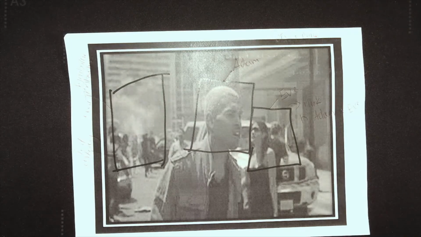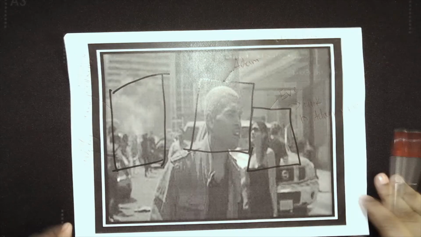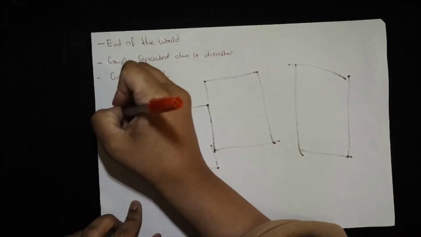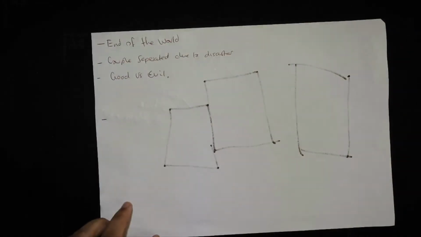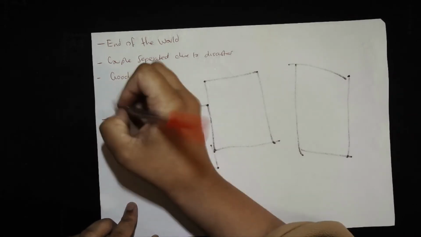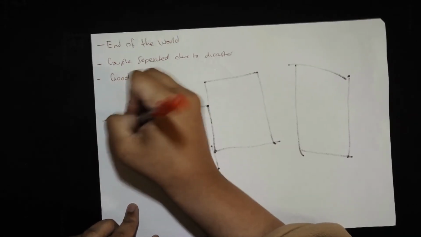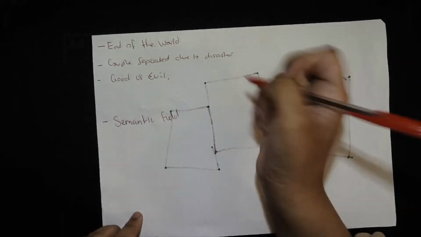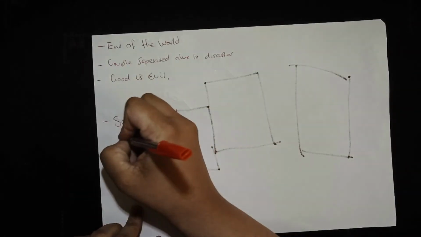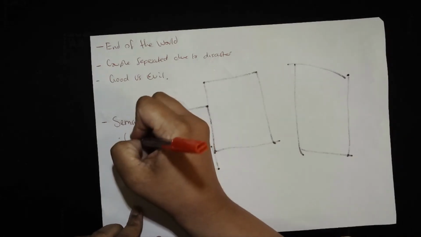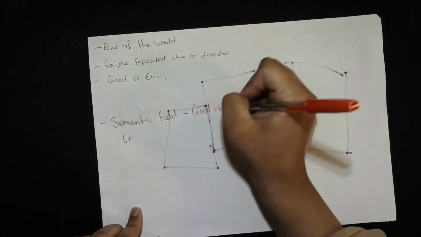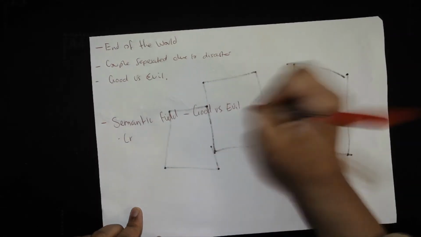Right, so now that I've got that, I need to create a semantic field. So we'll go to the back and we'll create a semantic field of words that I'd like to use. And this will help me develop that theme of religion that I want to explore. So I've decided to go for a semantic field of good versus evil, religion.